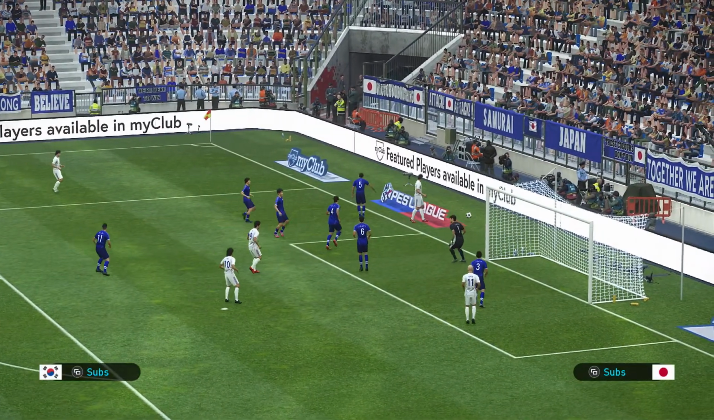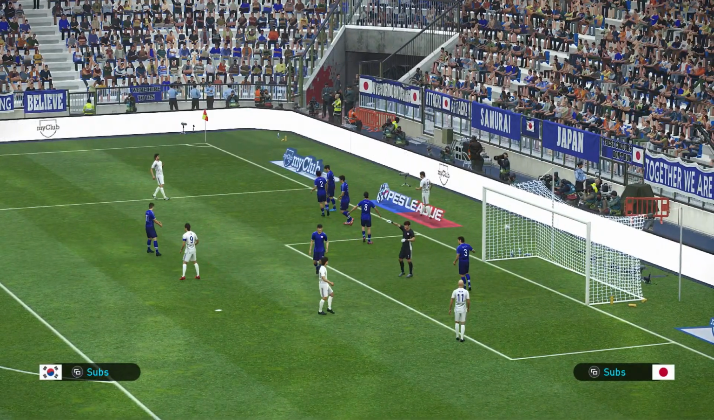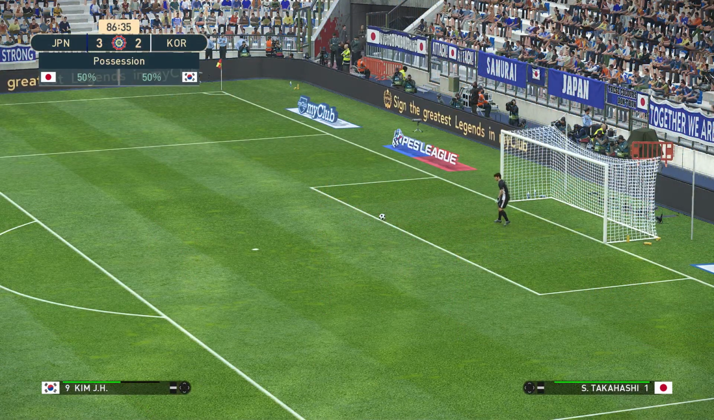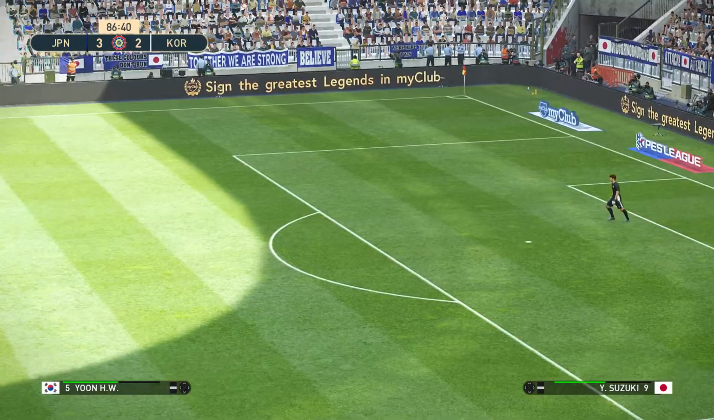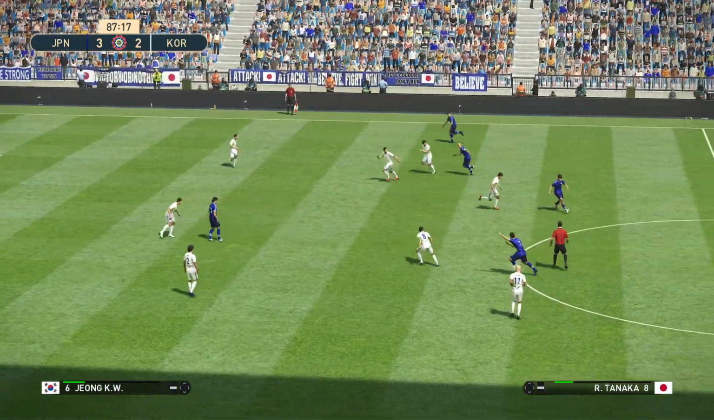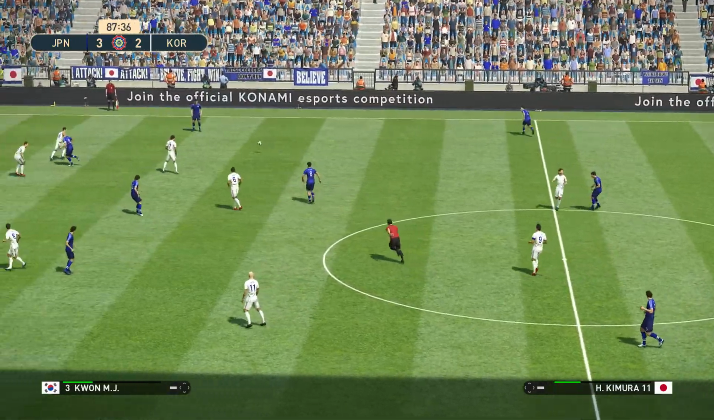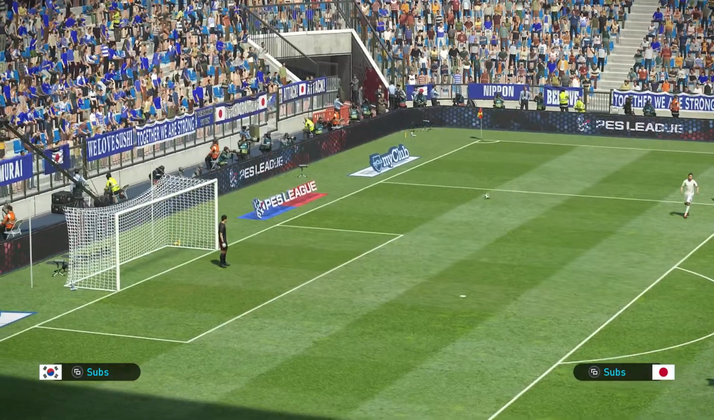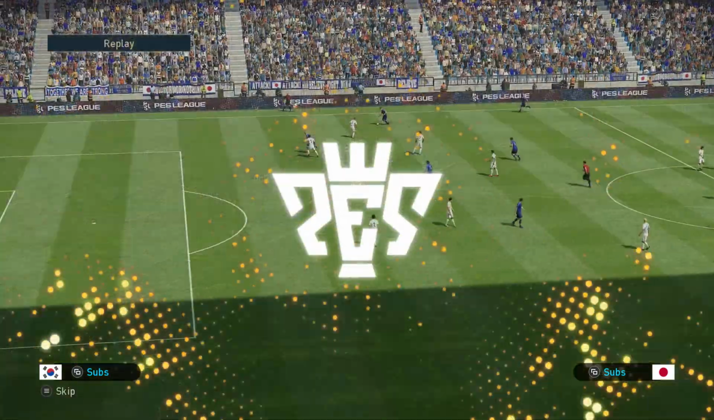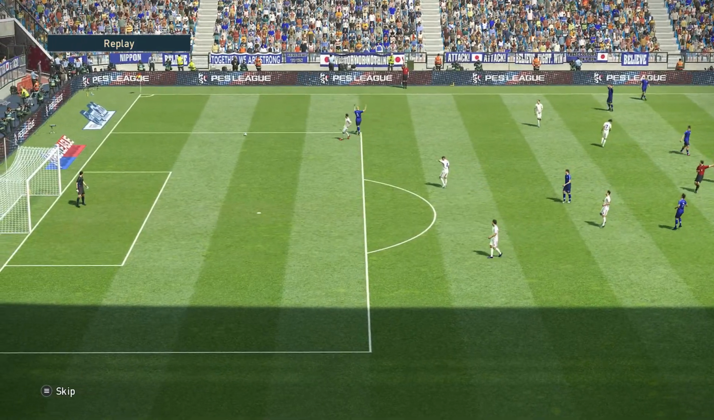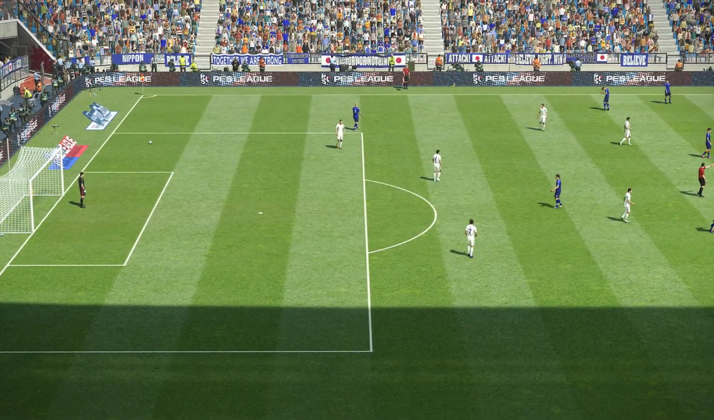Here's Jiang. And it goes out of play. Takahashi with the kick out. Look at that possession now. It's 50-50. Japan had a big possession advantage earlier. But South Korea have been fantastic in the last 15 minutes or so. And that's offside. Well, it's very close. Suzuki deemed to be offside by the linesman.